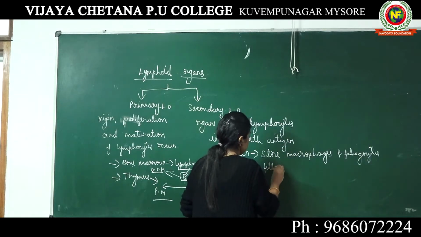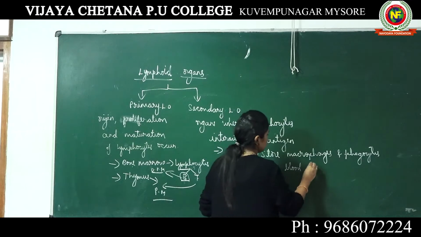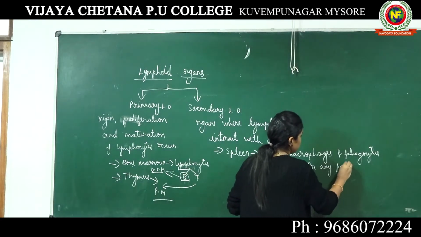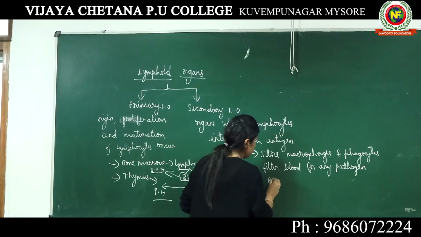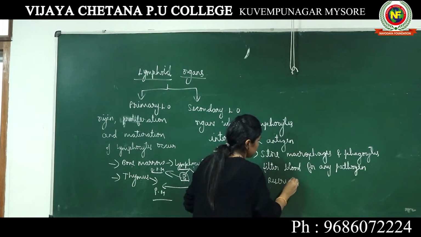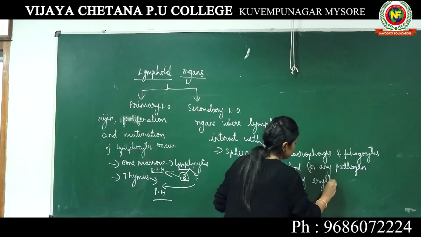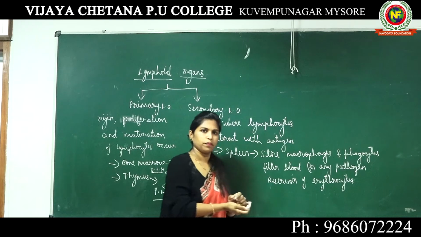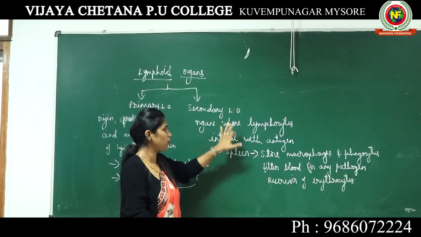They filter blood for any type of pathogen. They are the reservoir of erythrocytes.